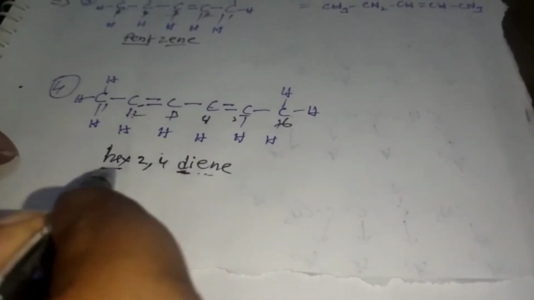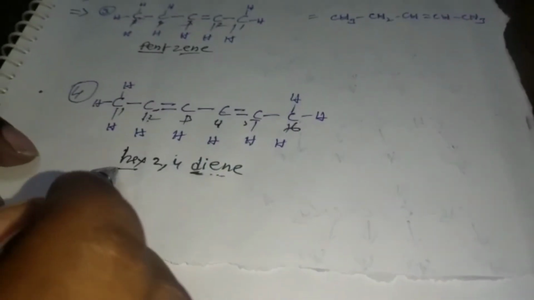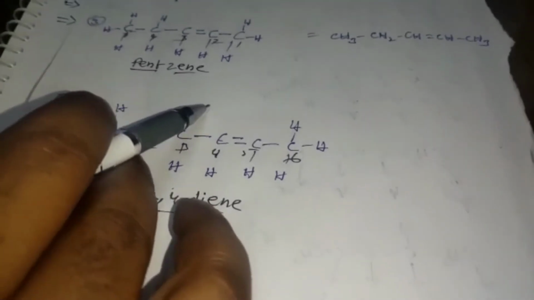That's why 2, 4, and since two double bonds are present, diene. So the given compound name is hexa-2,4-diene.